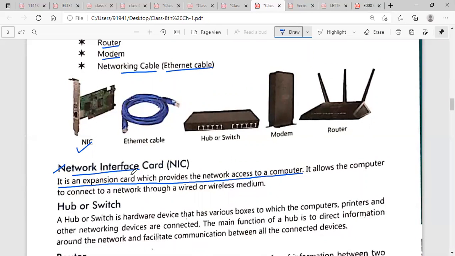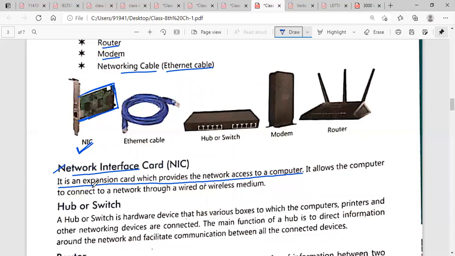It is an expansion card, looking like a motherboard, just a card like a chip. It provides the network access to the computer. If you have a NIC card in your computer or laptop, then only you can access the network. Otherwise you can't access it.